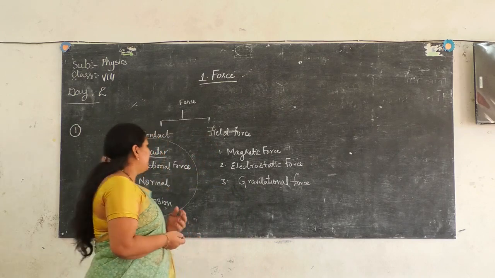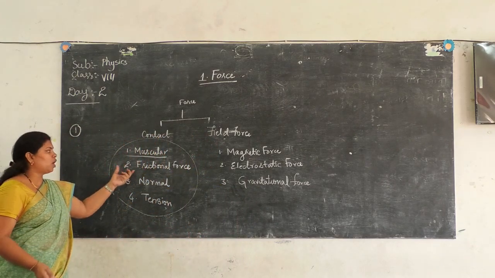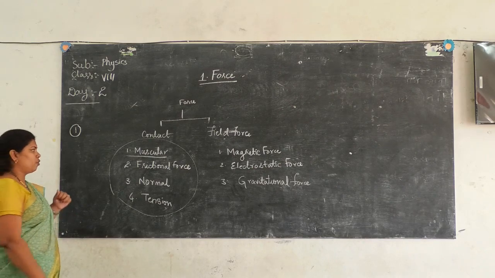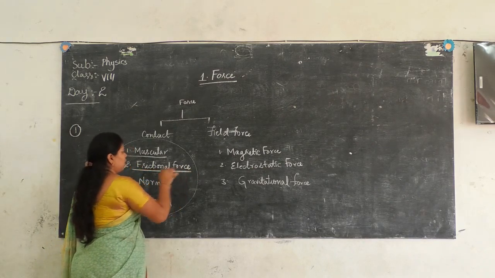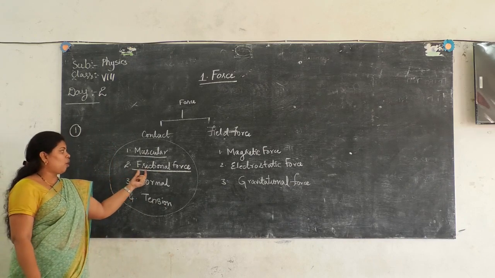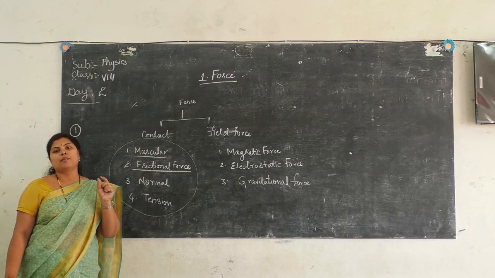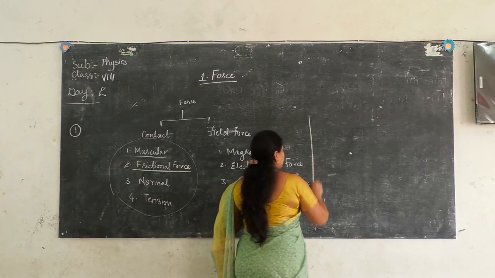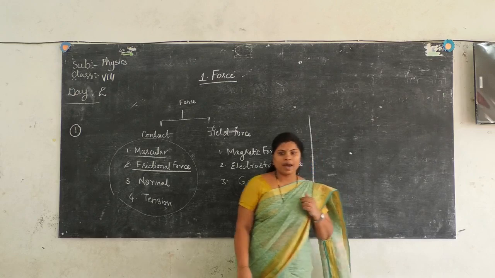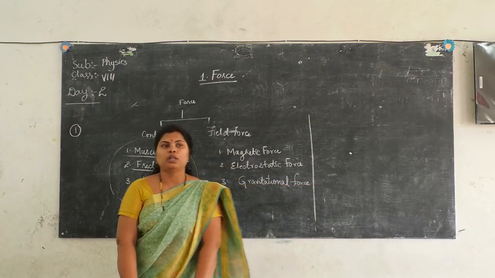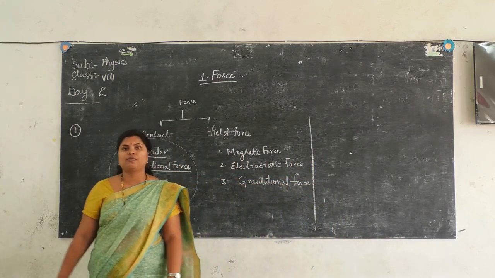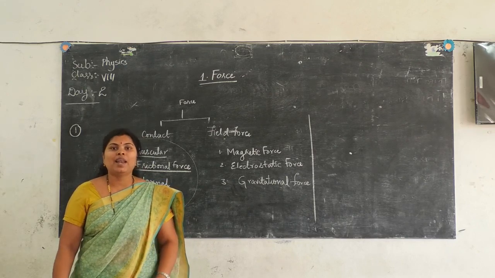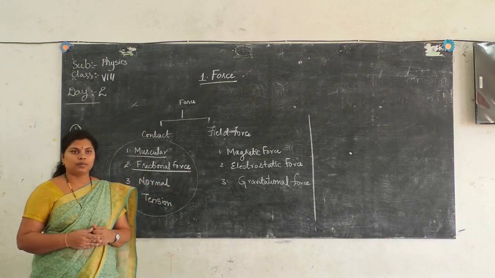Okay, now let's go to the second force, called frictional force. Frictional force is that force which opposes the motion of a body on the surface. For example, let me say I am moving on this ground surface, floor surface. Now my feet, my legs are in contact with the ground.